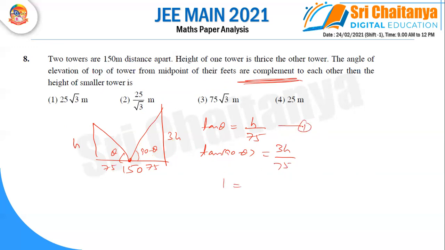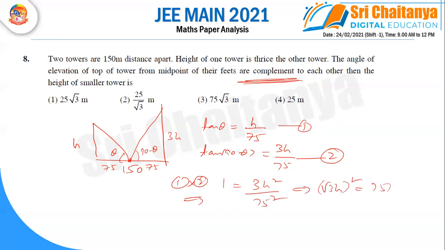So we are multiplying equation 1 and equation 2. You get the value 3h square by 75 square. So root 3 h whole square is equal to 75 whole square. So root 3 h is equal to 75. Then h is equal to 75 by root 3, which is nothing but 25 root 3. So our option is 1.